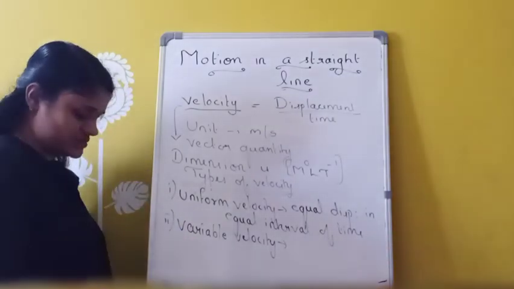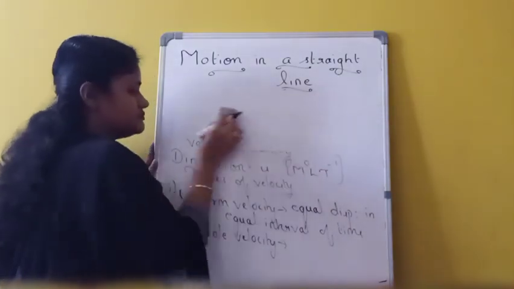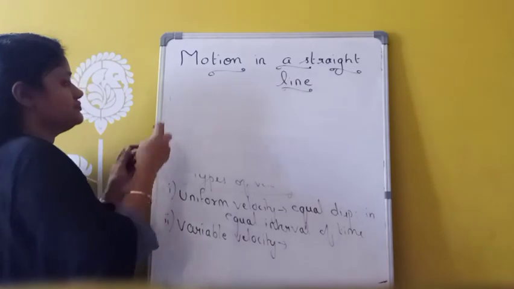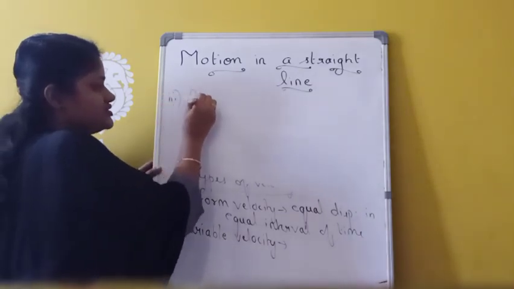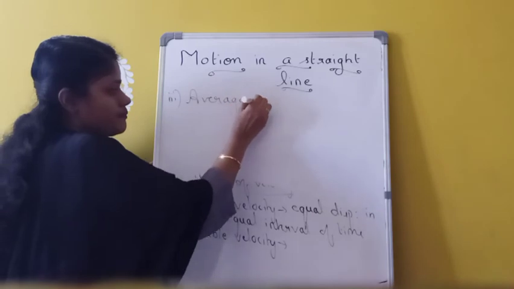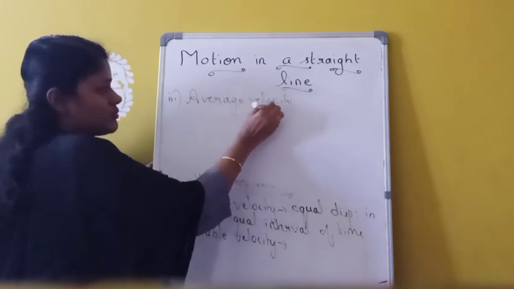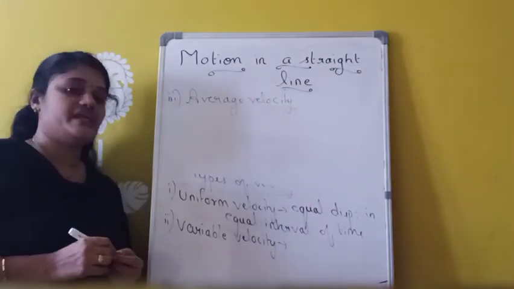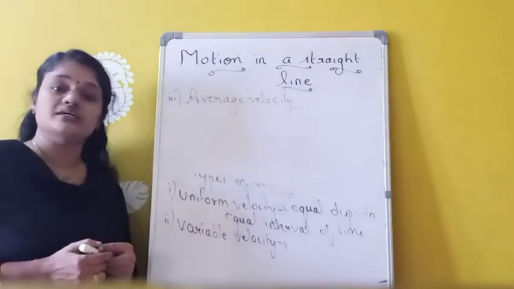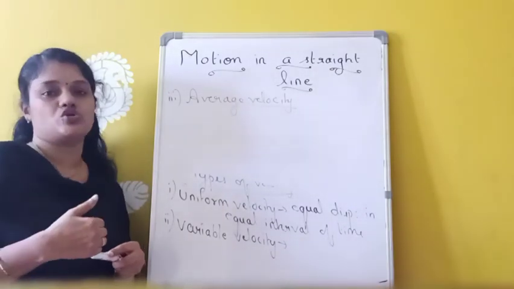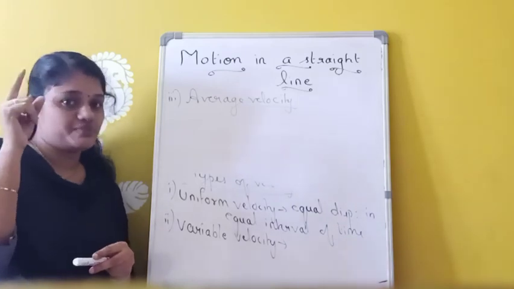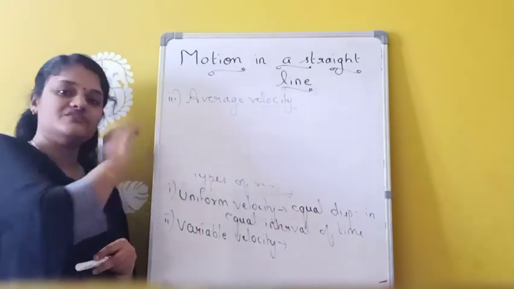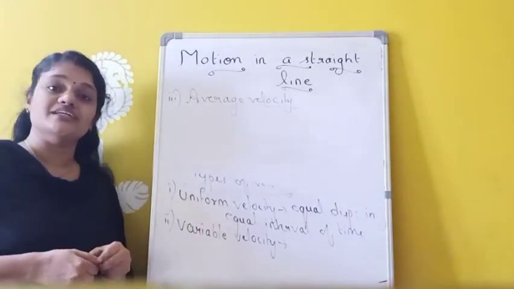Okay. Similarly, next one is average velocity. Third one is average velocity. So whenever a body is moving with a variable velocity, at that time how will you find average velocity? So average velocity is defined as the ratio of total displacement by total time. In the previous case we studied about average speed. Average speed is defined as the ratio of total distance by total time, and this average velocity is given by the ratio of total displacement by total time.